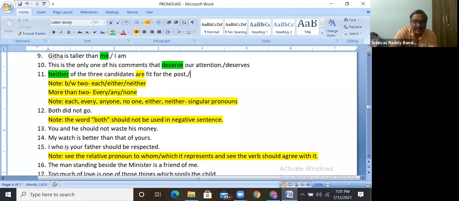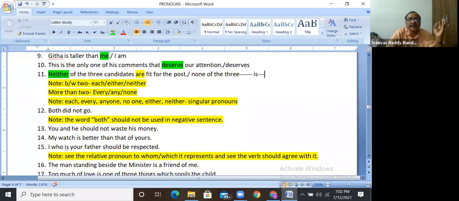None of the three candidates. And again here you have to use is. Don't say are. None of the three candidates is fit for the post.